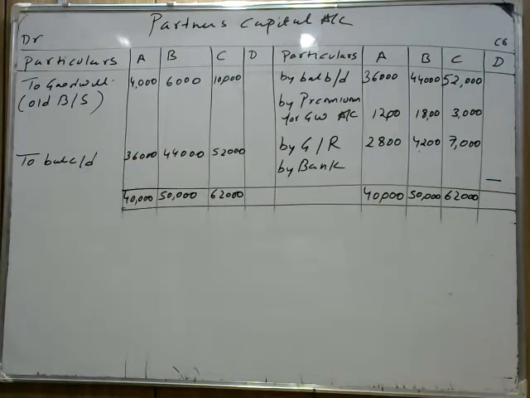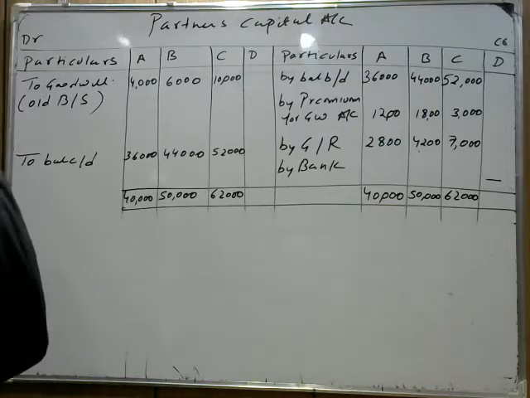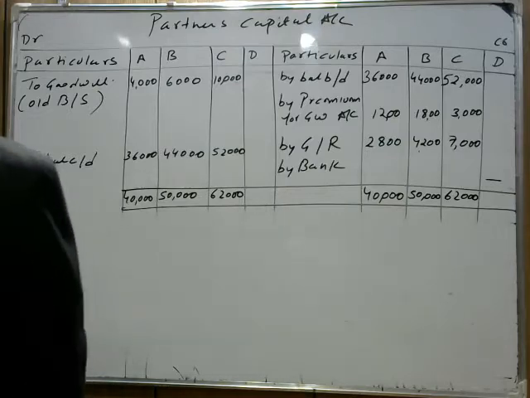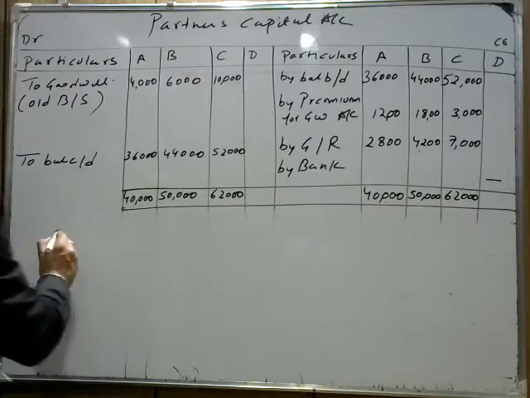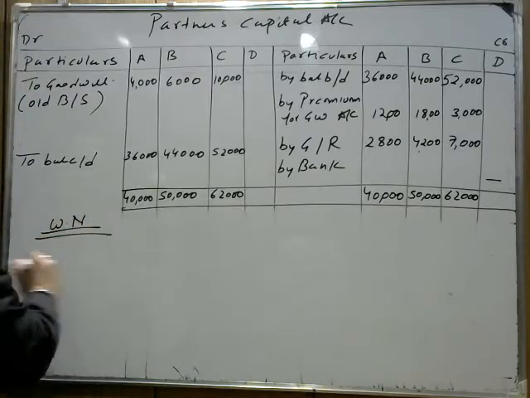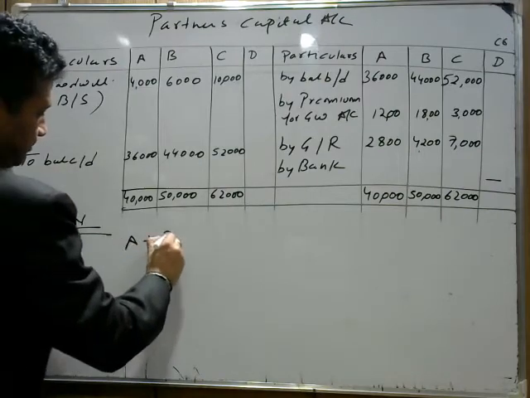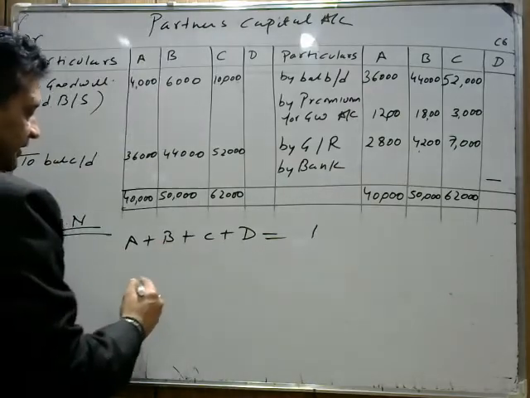Now next thing is we need to find the capital adjustment. This is point number D. D is bringing 6,000 goodwill and sufficient capital for 2/5 share. Now for sufficient capital for 2/5 share, you know that this is a working note, for the adjusted capital, let the capital of A plus B plus C plus D be 1. Now what is D's share in that?